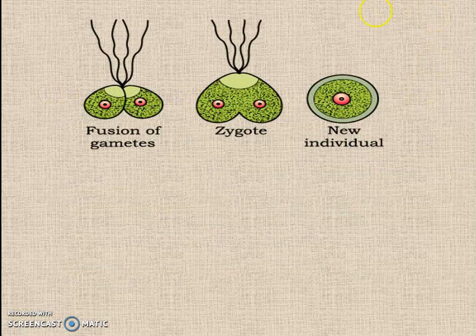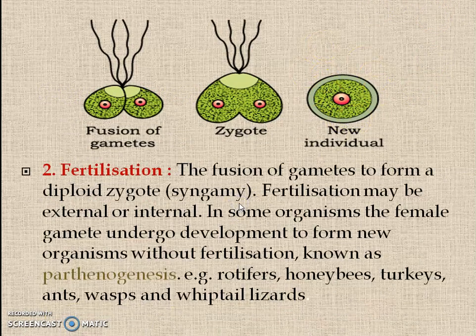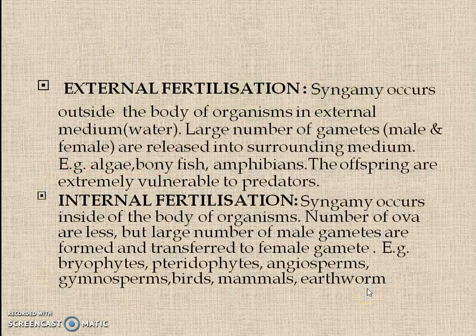Here you could see the fusion of gametes forming the zygote, and a new individual is formed. The next process is fertilization, the fusion of gametes to form the diploid zygote. It is also known as syngamy, which may be internal or external. In some organisms, the female gamete develops to form a new organism without fertilization. That process is known as parthenogenesis, found in rotifer, honeybee, turkey, ants, wasps, whiptail lizards.